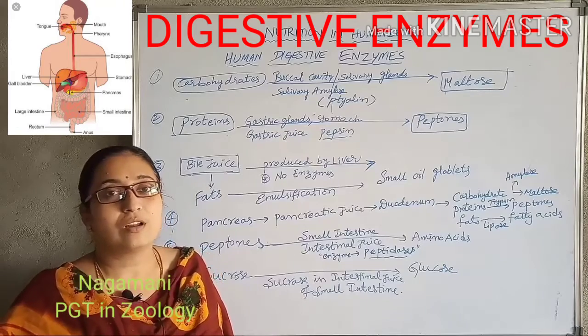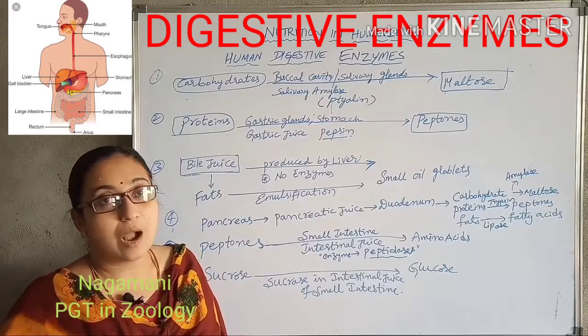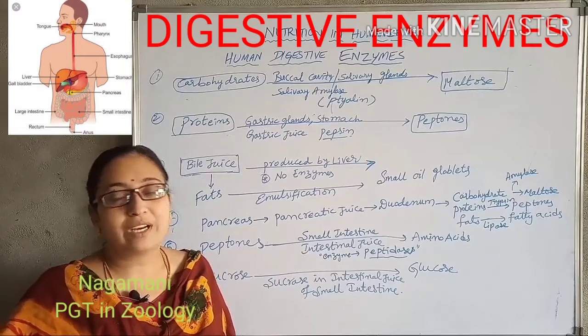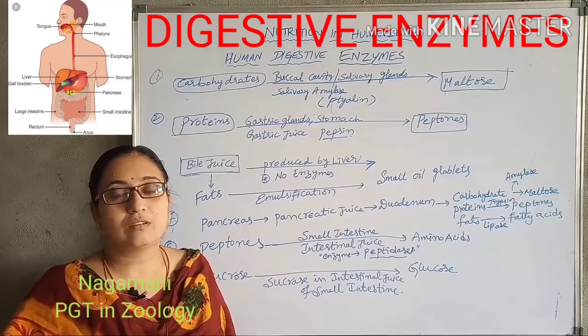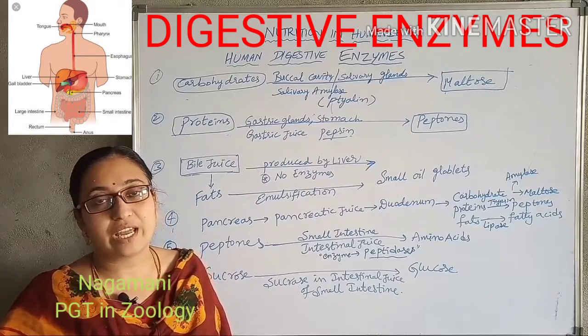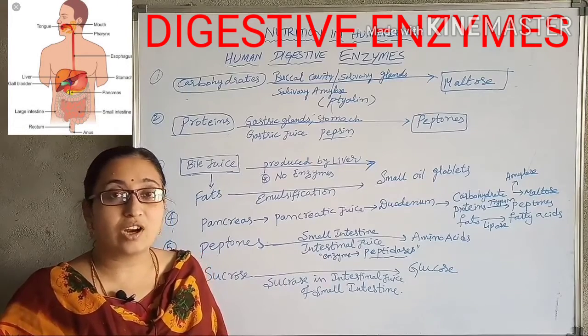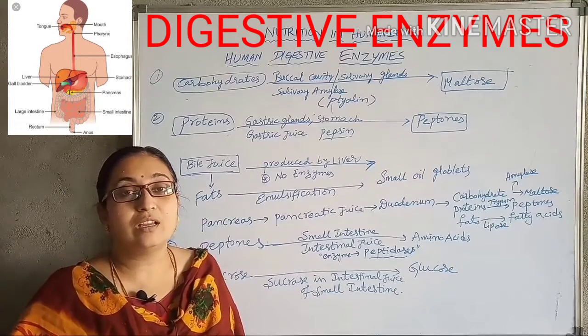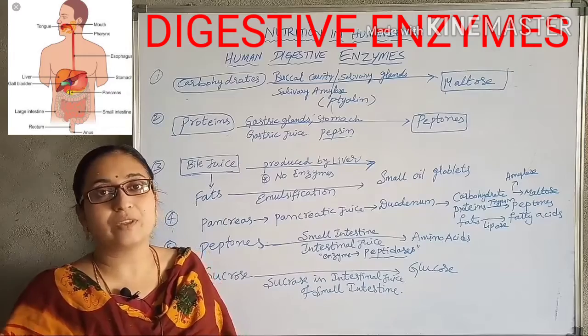In this video I will explain the digestive enzymes: where the digestive enzymes are produced, which glands are responsible for their production, where the glands are located, and what enzymes they produce.